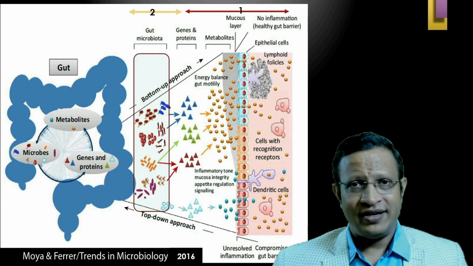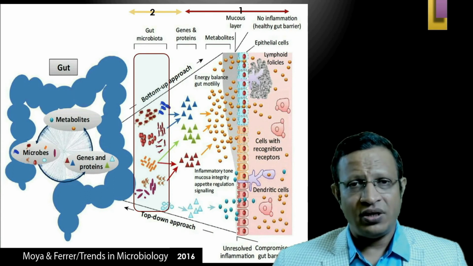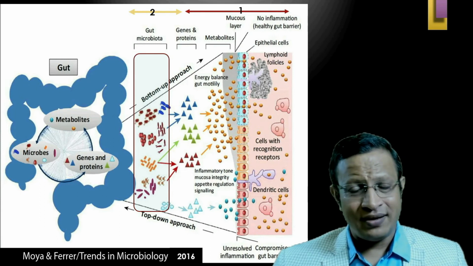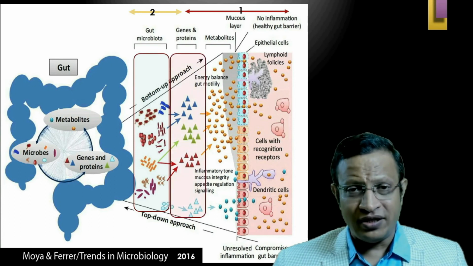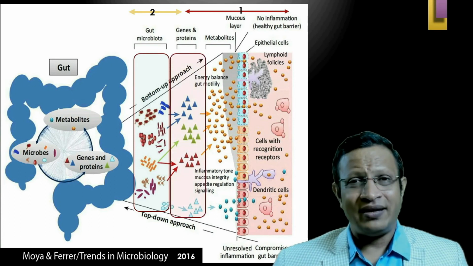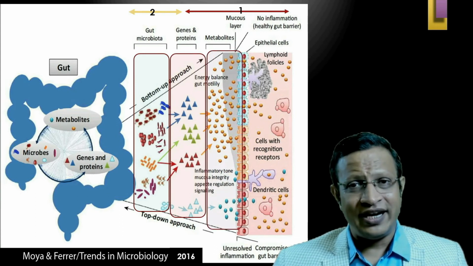First, as I mentioned, that is the gut microbiota, where in the bottom-up approach various bacteria are there and also various fungi and various other microorganisms. This will degrade or ferment the food further, and there they produce various genes and proteins, and further it is degraded into various metabolites.